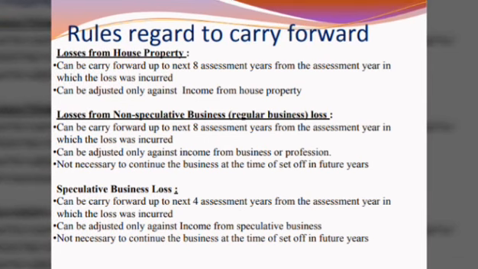Rules with regard to carry forward. If an assessee incurs a loss from house property and it cannot be adjusted in the same year, it can be carried forward for a maximum of 8 years from the assessment year in which the loss was incurred. That carried forward house property loss can be adjusted only against income from house property, not with other heads of income.